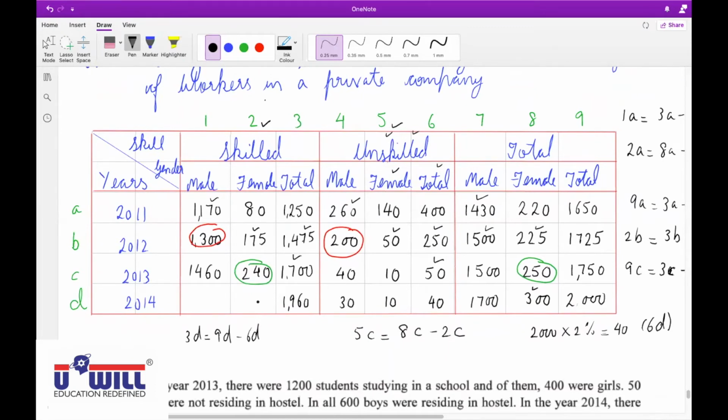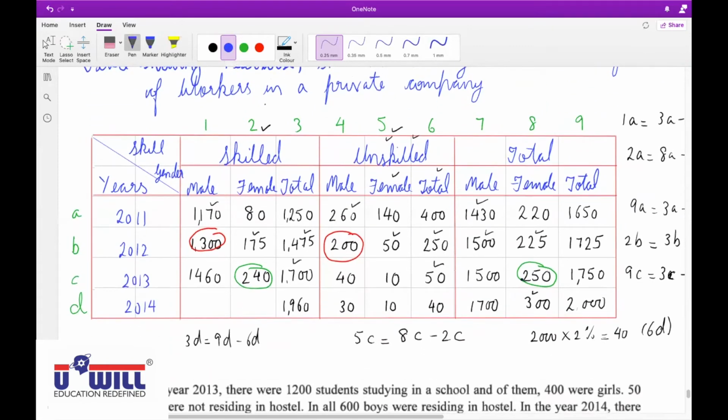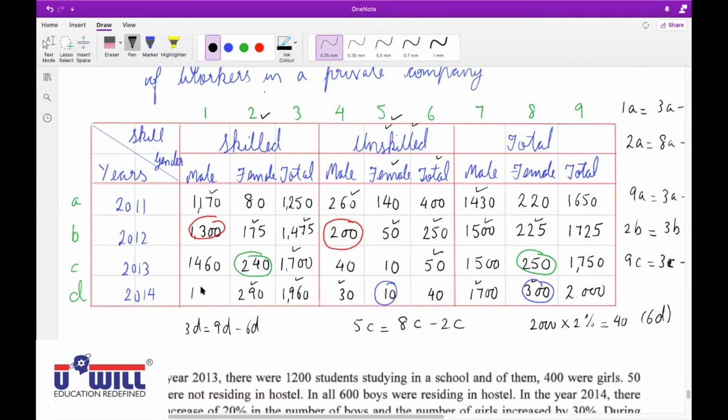How will you find 2D? 300 minus 10, 290. 300 total female workers, out of that 10 unskilled, so 290 are skilled. And how will you find this 1D? 7D minus 4D. Either you can do 7D, that is 1700 minus 4D, 30, or you can also do 1960 minus 290. So 1670. Okay.